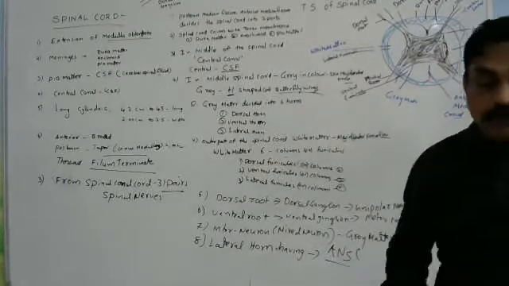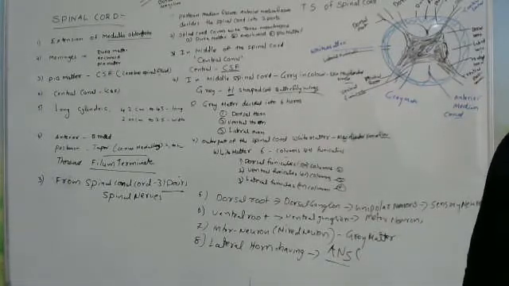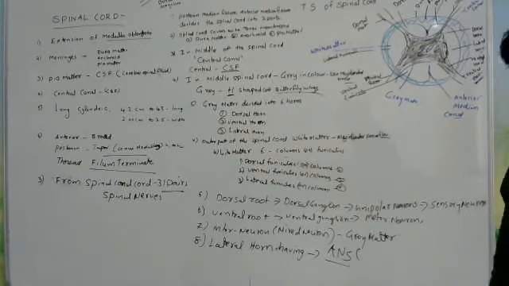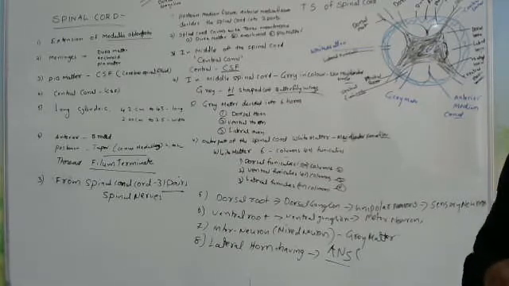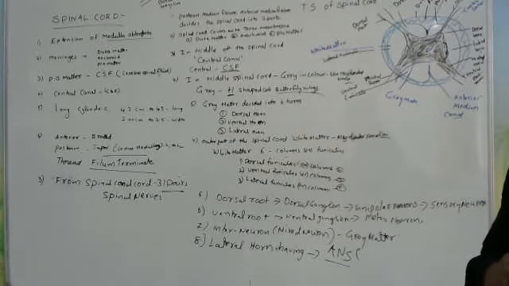Okay, this is the structure of the spinal cord. The white matter consists mainly of bundles of myelinated nerve fibers.